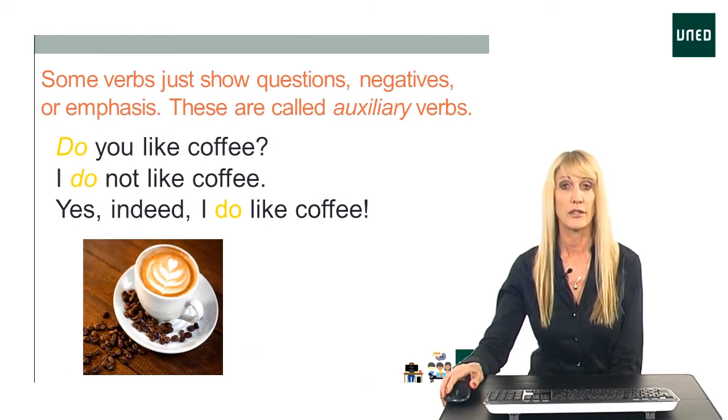We also have auxiliary verbs in English. These are also called helping verbs because they just help in the sentence. They don't really have a meaning, so we don't really translate them, but they help us to perform a function in the sentence. So in this sentence, do you like coffee? Do has the function of making the question. I do not like coffee. In this case, the do is used to help us to make the sentence negative. Do plus not makes the sentence negative.